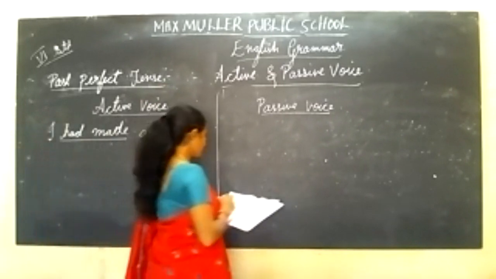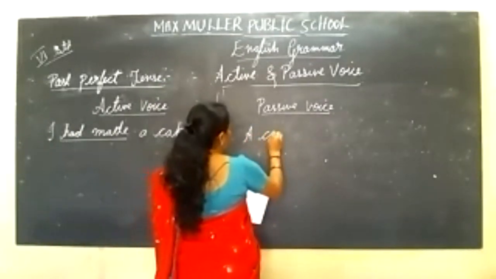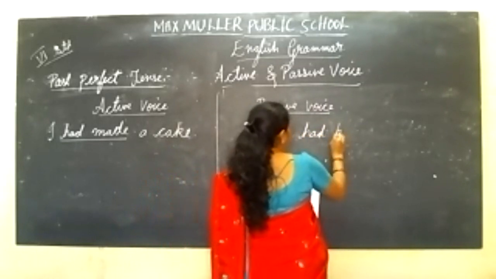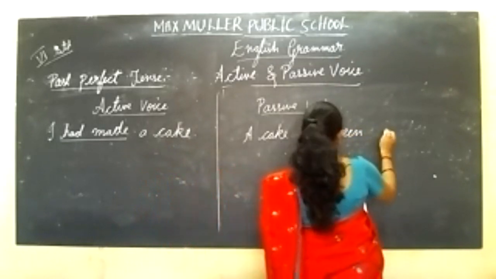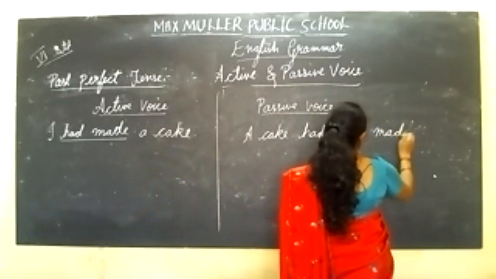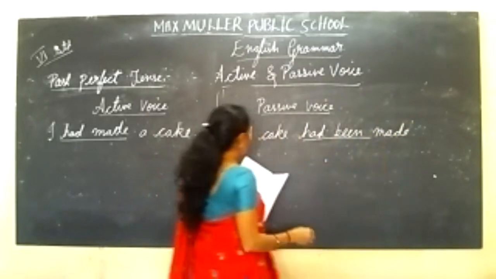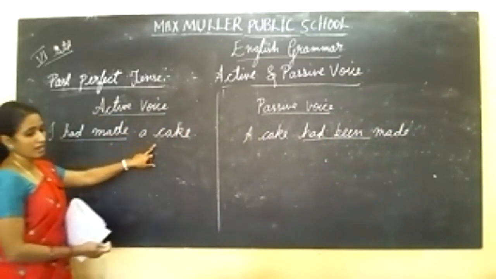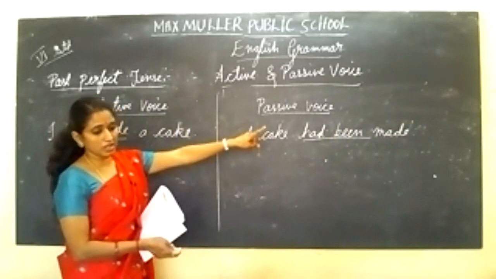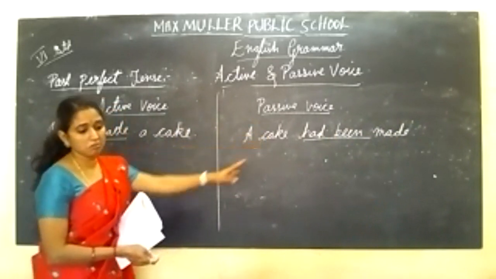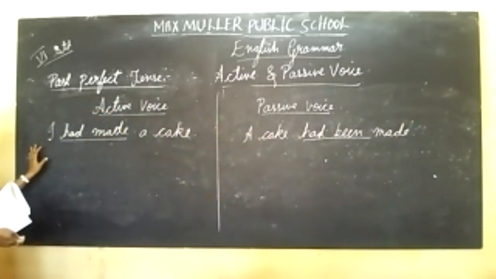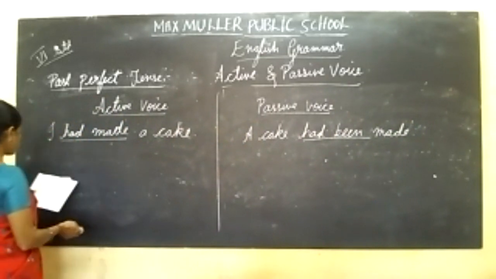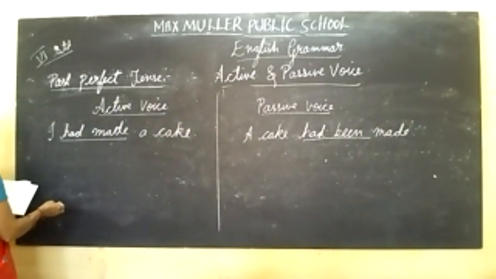In this, a cake had been made. See the difference? I had made a cake. A cake had been made. Can you find out the difference in these two sentences, children? Next, one more example I will give, okay?